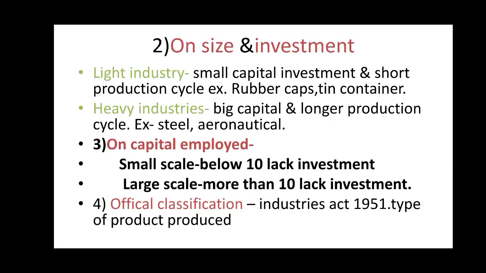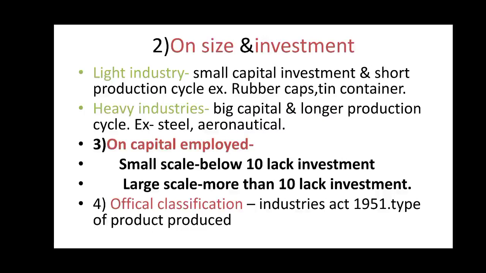Then classification based upon the size and investment: light industry and heavy industry. Light industry is the industry in which there is a small capital investment and short production cycle. Example, rubber cap manufacturing industry and tin container manufacturing industry come under light industry. Heavy industry is the industry which requires big capital and a longer production cycle. For example, steel industry or aeronautical industry, which require a longer production cycle and huge investment.